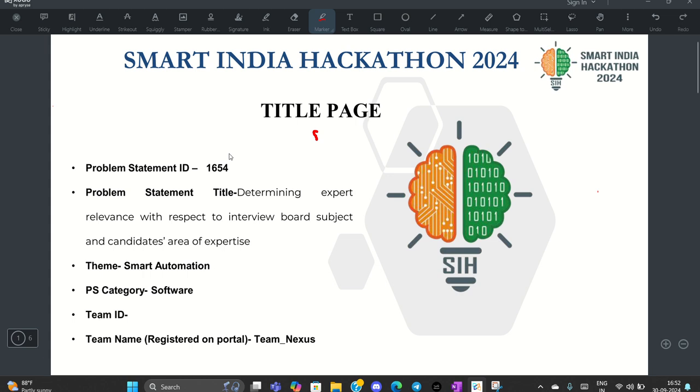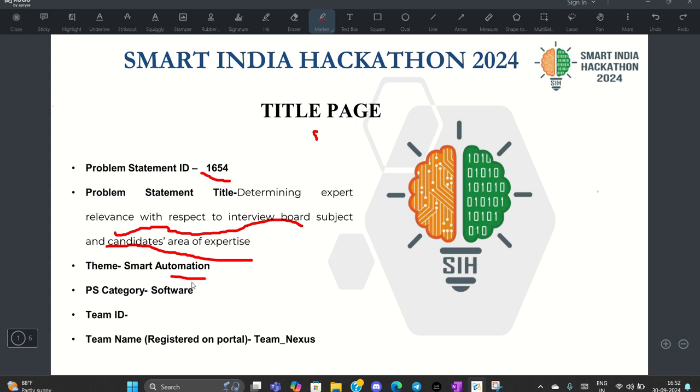Our Team Nexus is working on problem statement ID 1654, titled Determining Expert Relevance with respect to interview board, subject and candidate's area of expertise, which falls under the Smart Automation theme. We are tackling a real world challenge faced by the Recruitment and Assessment Center, RAC, under DRDO.